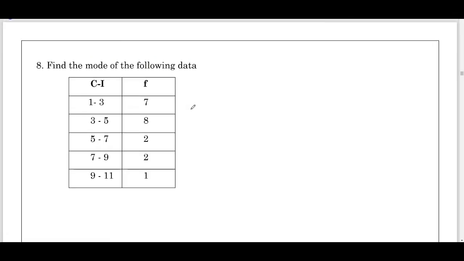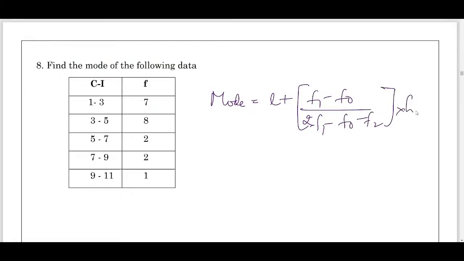Find the mode. The mode formula is mode equals L plus (F1 minus F0) divided by (2 F1 minus F0 minus F2), into H. Very important 3 mark question. Mode equals L plus (F1 minus F0) by (2 F1 minus F0 minus F2) into H. Very important and simple question to score 3 marks. Mean, median or mode. And also students, I have posted a 1 mark video. Try to solve all the questions.